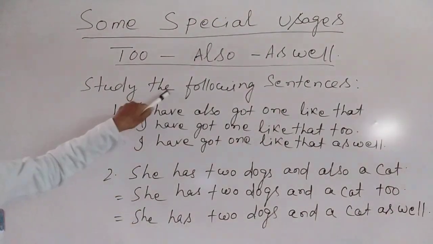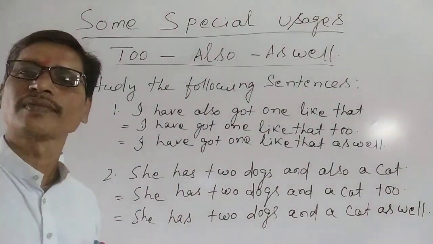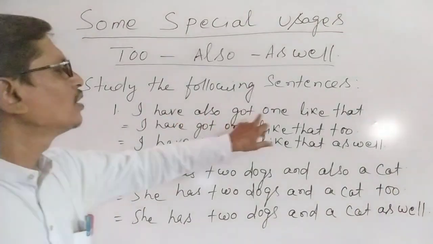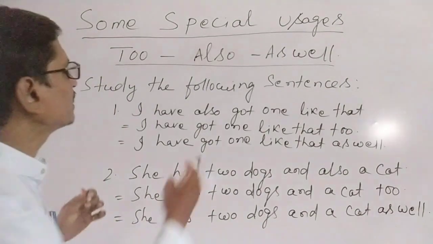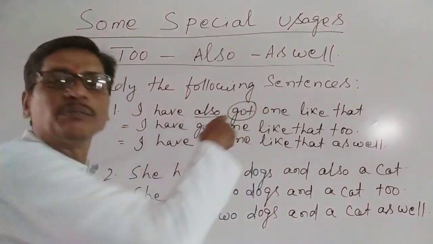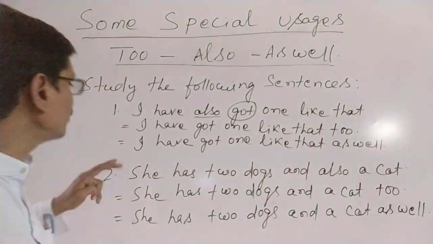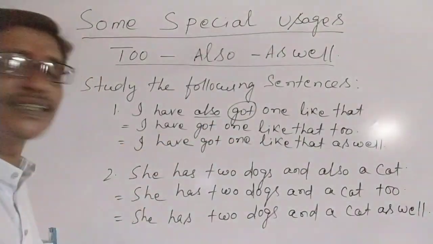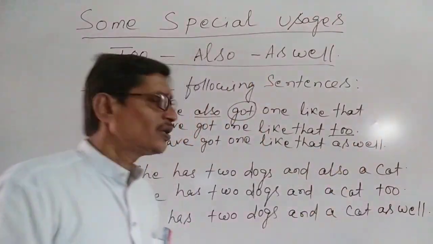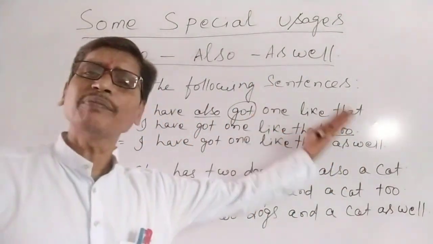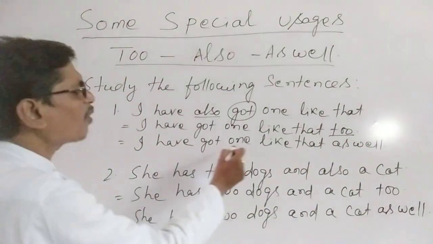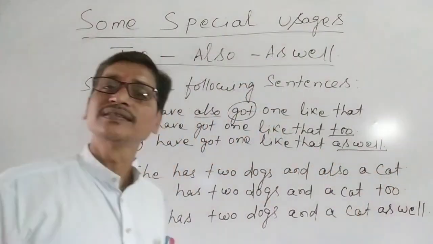Study the following sentences. First is given: I have also got one like that. Here you see, we have used also in the middle of the sentence and before the main verb. Understand? The same thing we can write in the second sentence: I have got one like that too. Here we have used too at the end of the sentence. Similarly, next you see, I have got one like that as well.